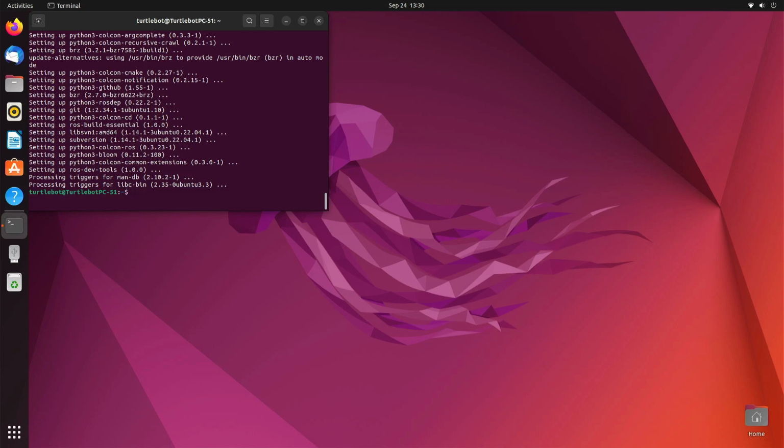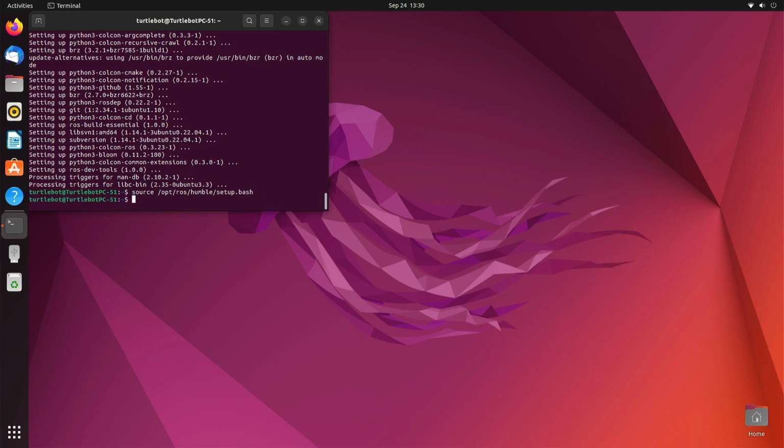And then we are going to set up the environment with source /opt/ros/humble/setup.bash. You will have to run this command every time you want to interact with ROS2. However, in a later video we're going to go over making it so you don't have to do that, but in the meantime you will.